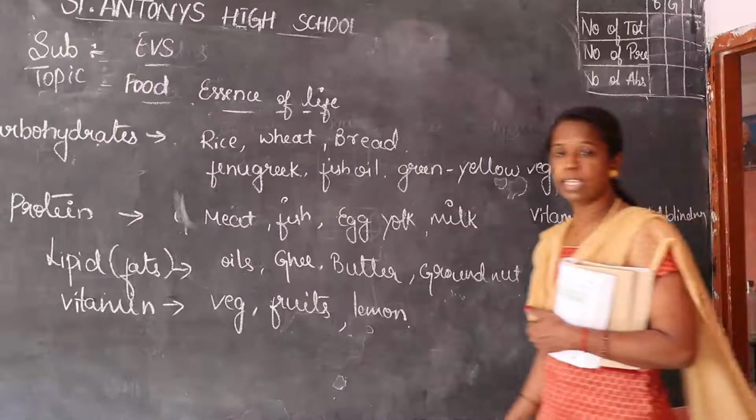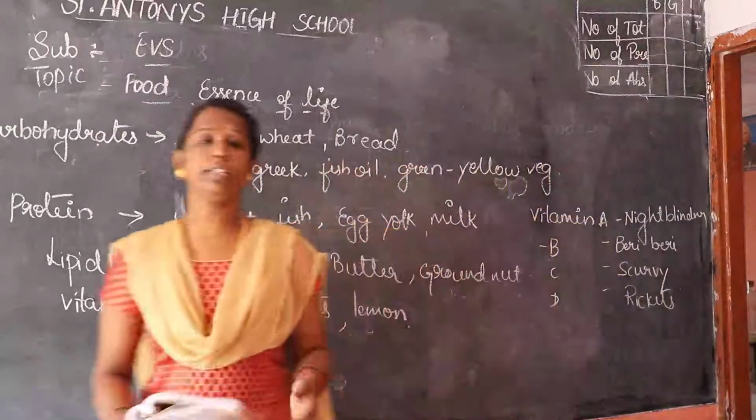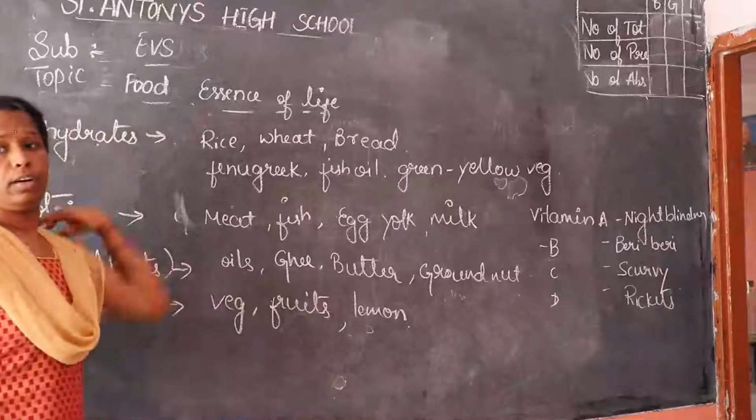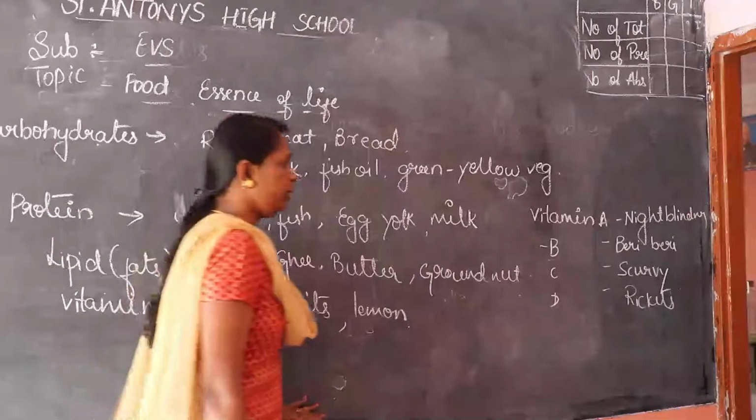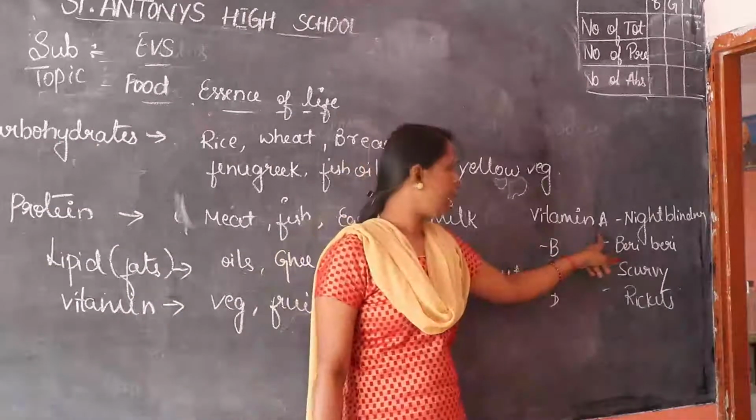So to avoid these diseases, we can take vitamin-rich foods in our food.